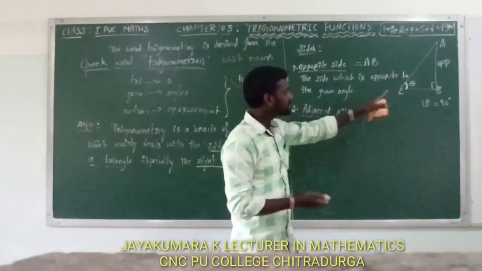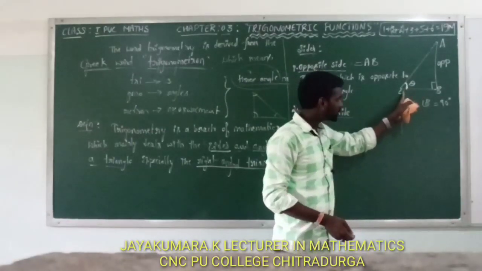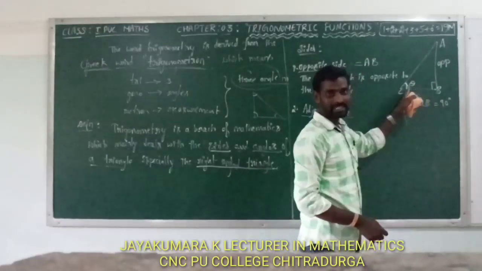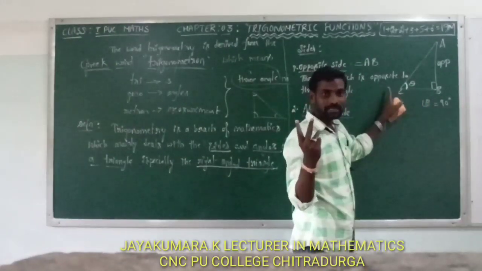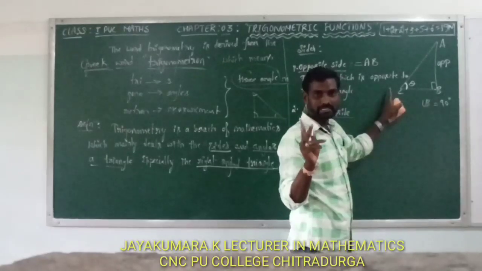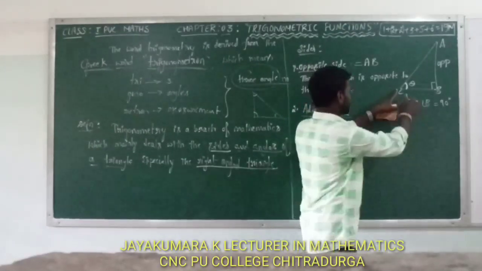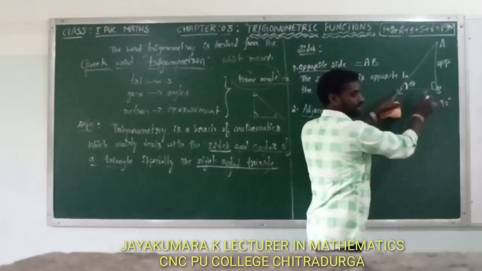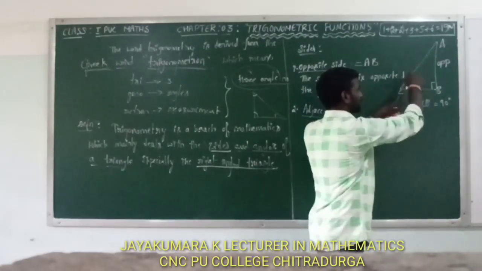The side which is small and adjacent to the given angle. Look here, there are two sides. For this angle we have two sides. Which one is small? CB is small.